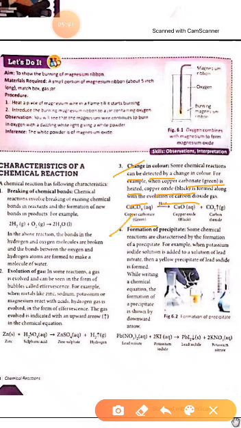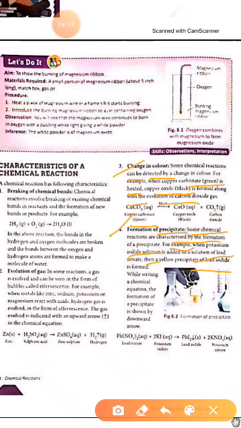Fourth one, formation of precipitate. Some chemical reactions are characterized by formation of precipitate. For example, when potassium iodide solution is added to a solution of lead nitrate, then a yellow precipitate of lead iodide is formed.